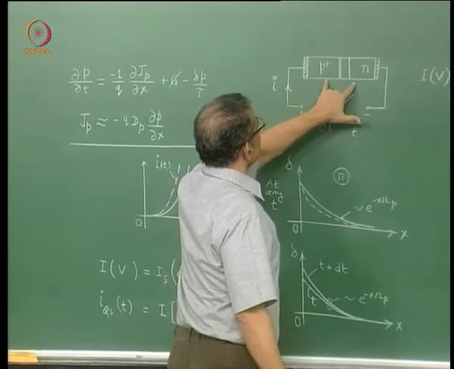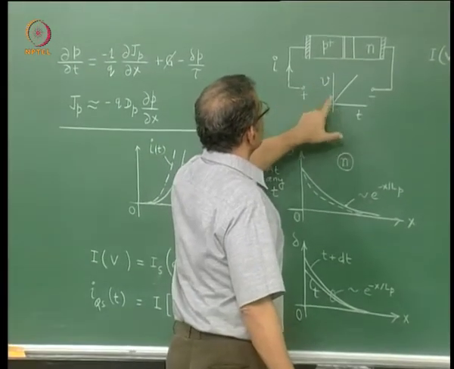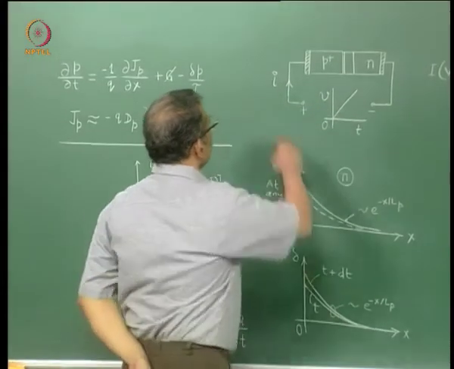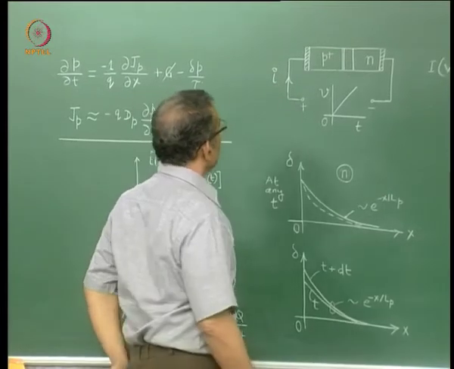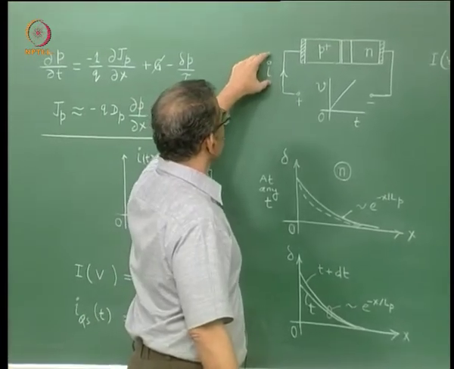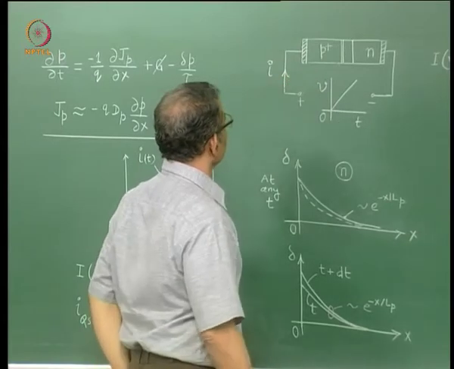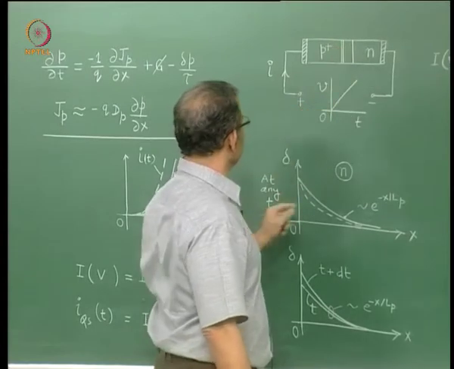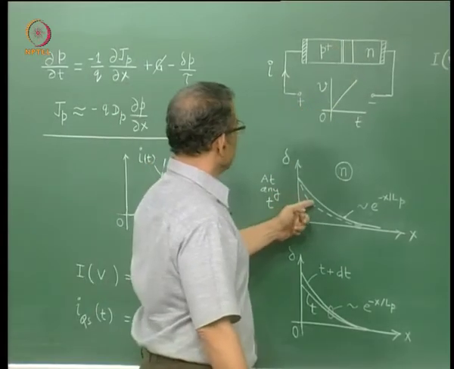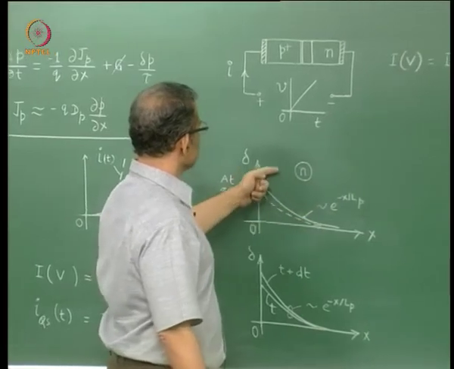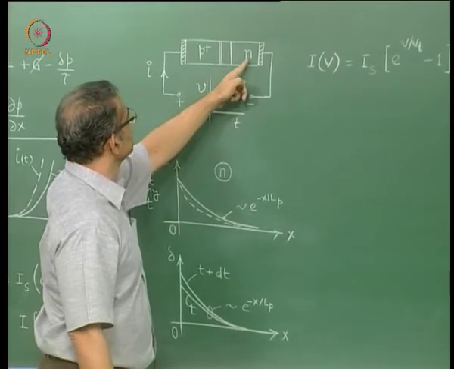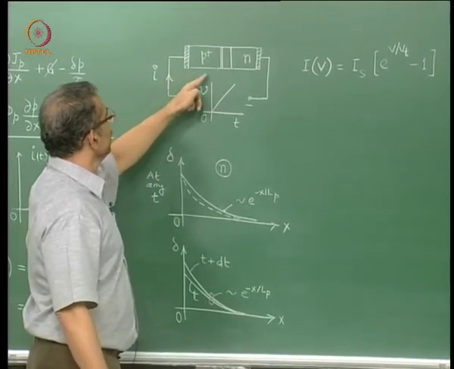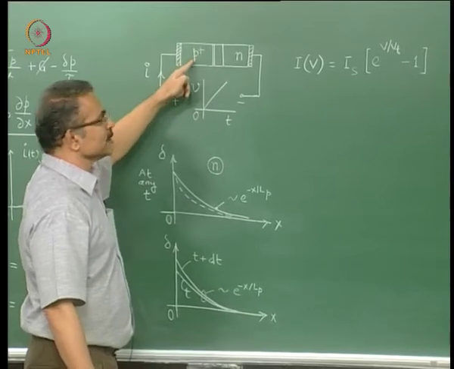So let us say this is our diode and we are applying a ramp V as a function of t, and this is the current as a function of time. I want to get an expression for I as a function of time as a function of V as a function of time. So let us look at the conditions inside the p-n junction at any instant of time. We are looking at the distribution of excess carriers on the n side, because the n side is lightly doped. The p side is very heavily doped, so we neglect the excess carrier concentration on this side, it is going to be small.